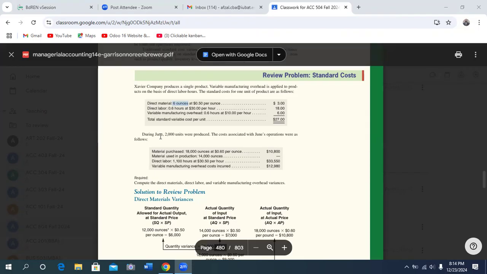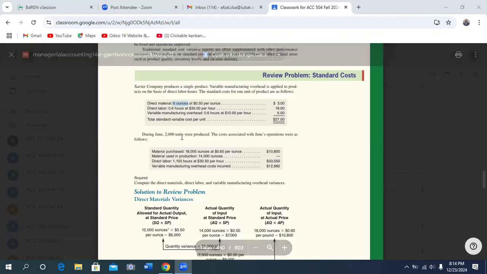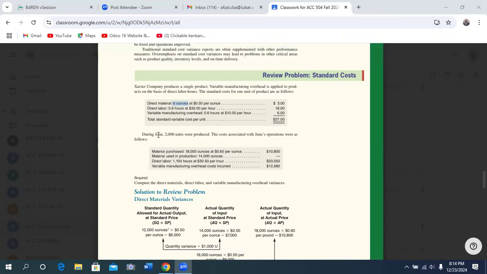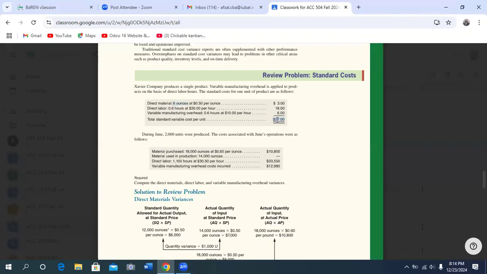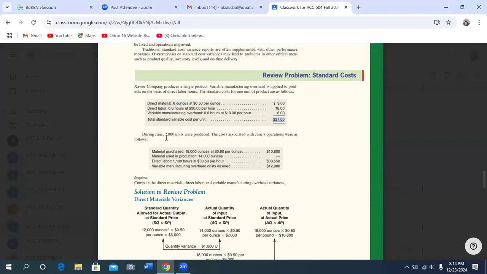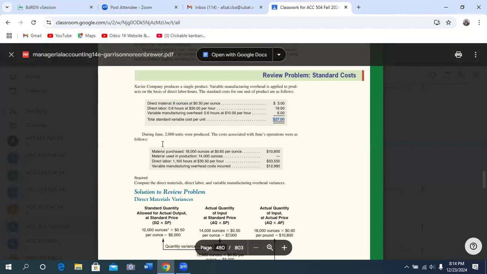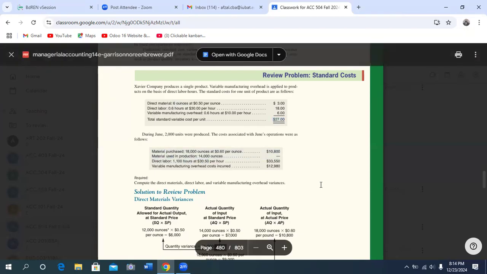Now, during June, 2000 units were produced. How many units were produced? 2000. And this standard cost is given for 1 unit, isn't it? 27 is for 1 unit, and 2000 units were actually produced. The costs associated with June's operation were as follows, and this is the actual.